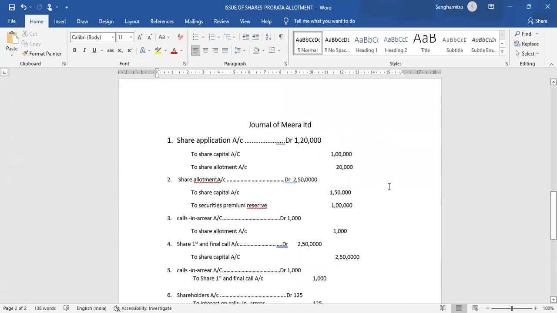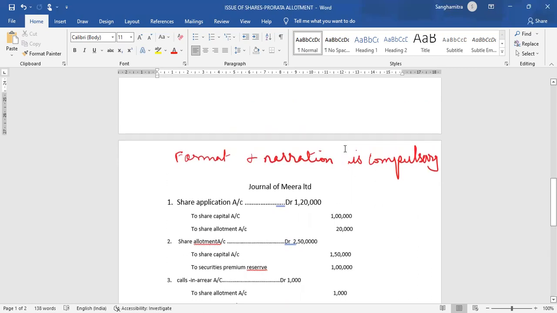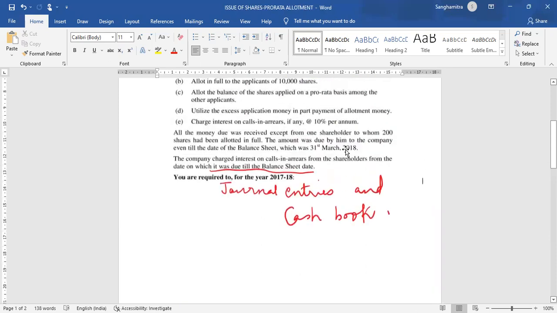Now, journal of Mira Limited. As I have always told you, format and narration is compulsory. Because I am solving the sum without the proper journal format and narration, I would like to emphasize that for any examination, the format and narration is absolutely compulsory. So let us see what happens in the first stage.